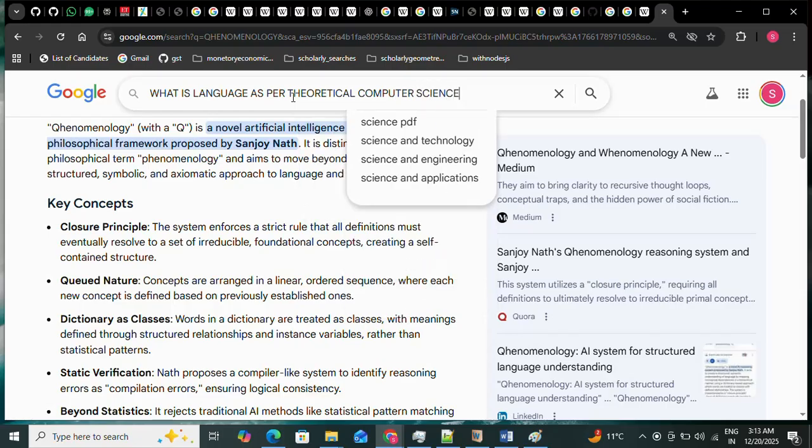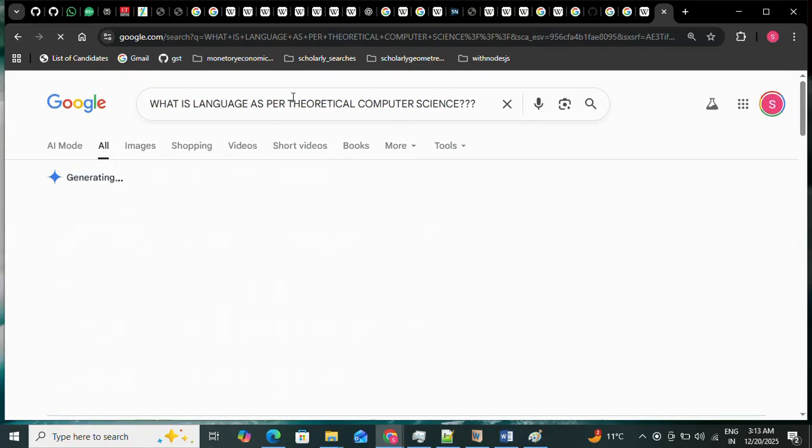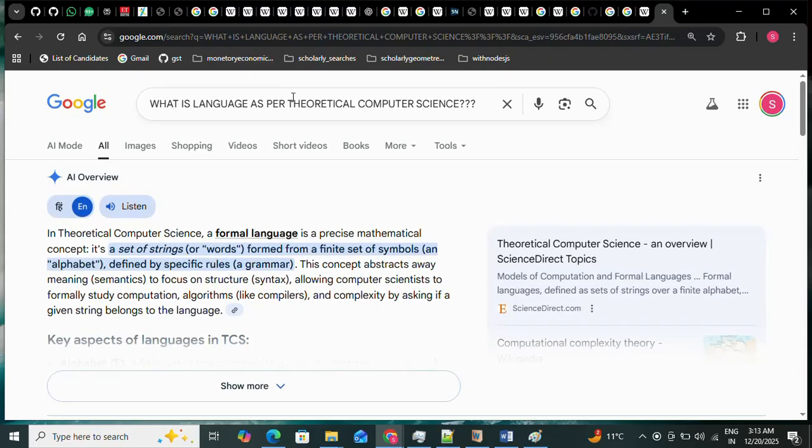In theoretical computer science, a formal language is a precise mathematical concept, a set of strings or words formed from a finite set of symbols, an alphabet. A finite set of symbols is called an alphabet, like 0, 1, 2, 3, or A, B, C, D, E, F. These finite sets of symbols are defined by specific rules, a grammar. And this concept abstracts away the meaning, the semantics, to focus on structure, that is the syntax.